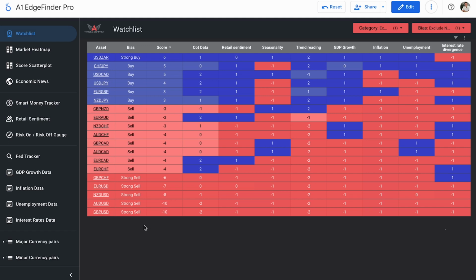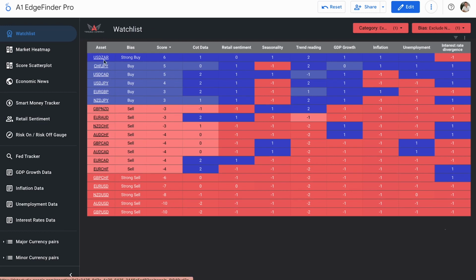We did have Australian unemployment news come out last night. Those numbers raised. They were forecasted to remain the same at 3.5%, but instead rose up to 3.7%, which caused the Aussie dollar to sell off. Aussie USD probably would have been a nice trade to have been in on the short side, but ahead of that event. But let's see, I think we're going to take a look at USD CAD today.